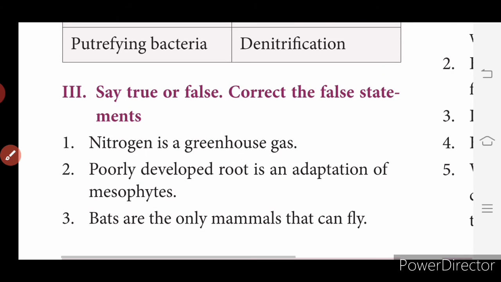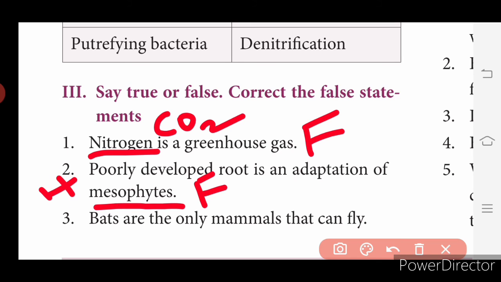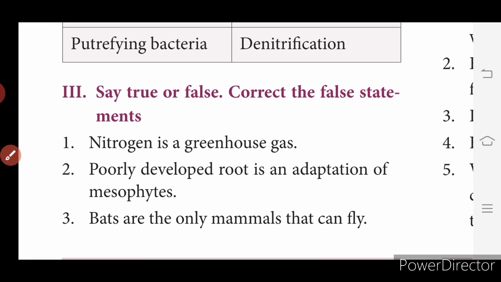Then true or false? Nitrogen is a greenhouse gas. False, because it is not nitrogen, it is CO2, carbon dioxide. Poorly developed root is an adaptation of mesophytes. False, because it is not mesophytes, it is hydrophytes. Bats are the only mammals that can fly. Yes, true.